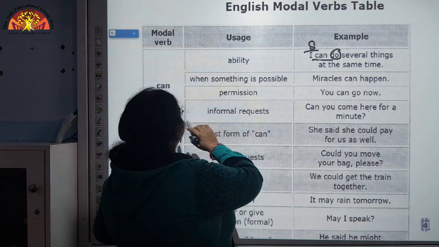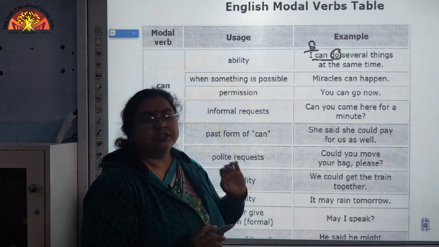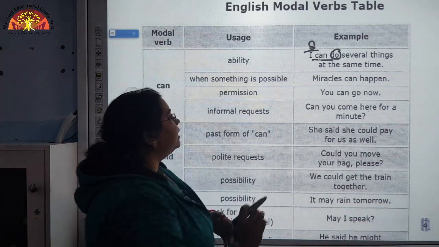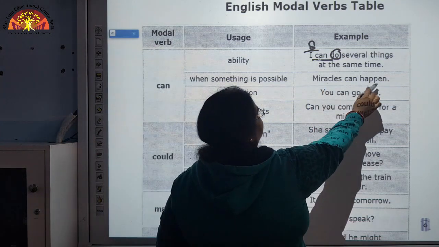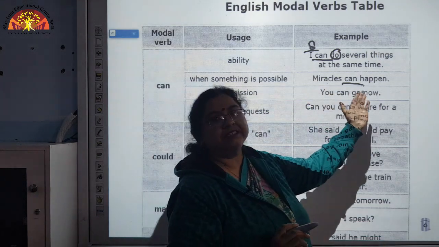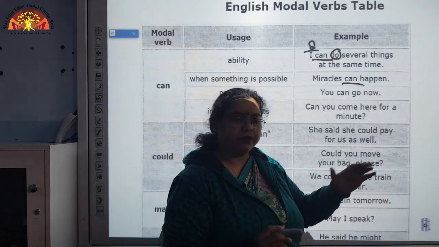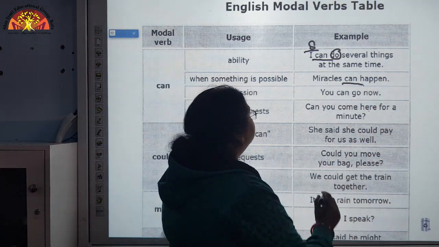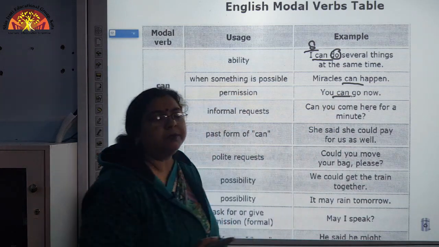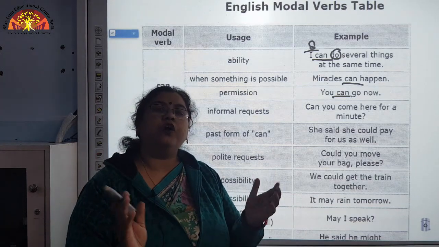Now, let us move to the second aspect, when something is possible. To show possibility we can also use can, like miracles can happen. Here again we have used can, and there is a possibility that miracles can happen. Now, the next one is permission. You can go now. A permission has been granted to the subject.